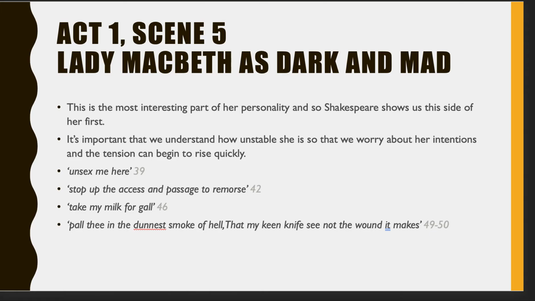The last one here, "Pall thee in the dunnest smoke of hell, that my keen knife see not the wound it makes." There's a few different elements to this quote that make it really effective.